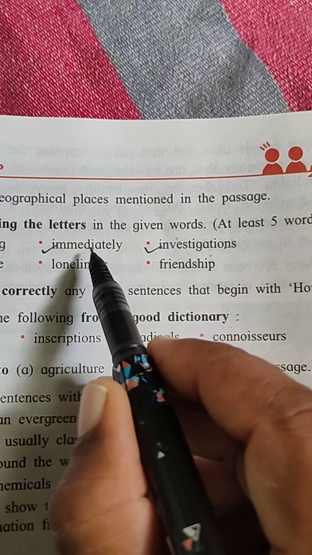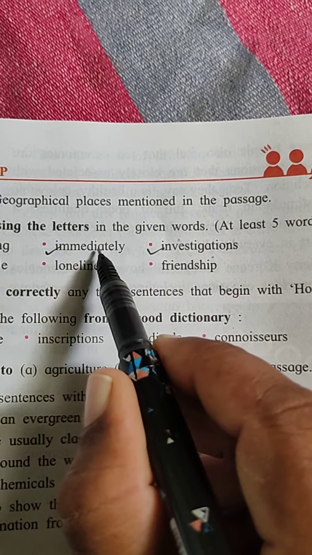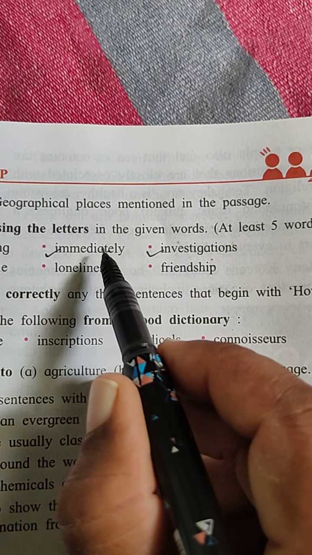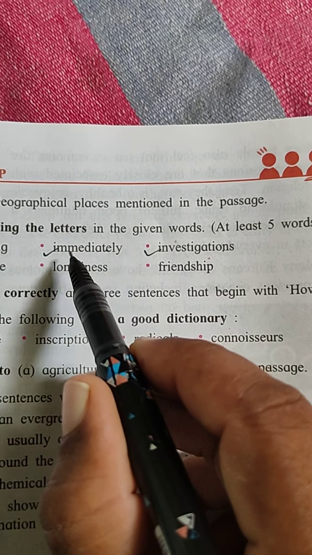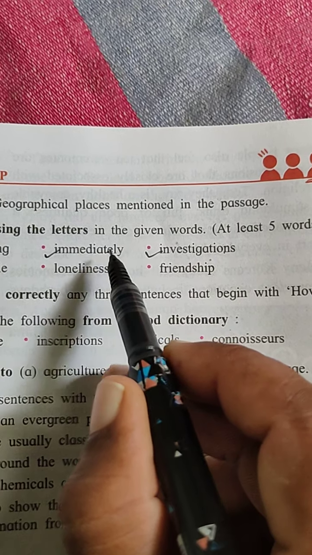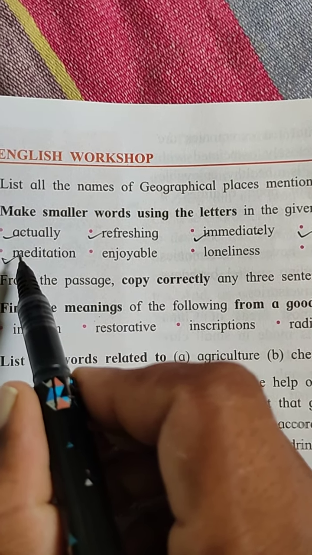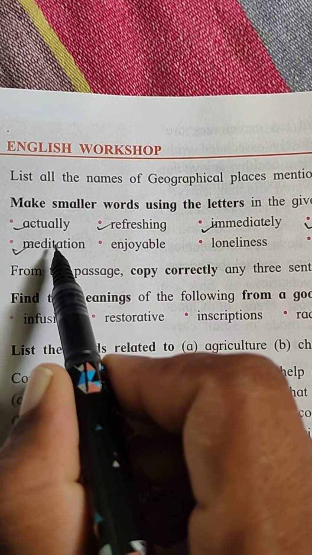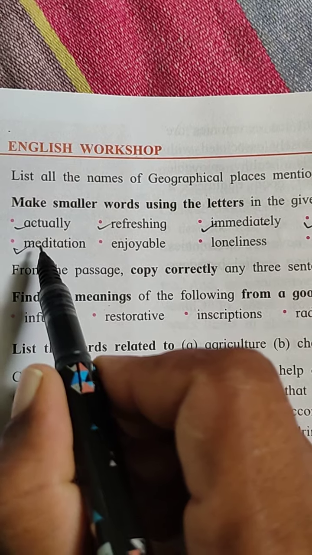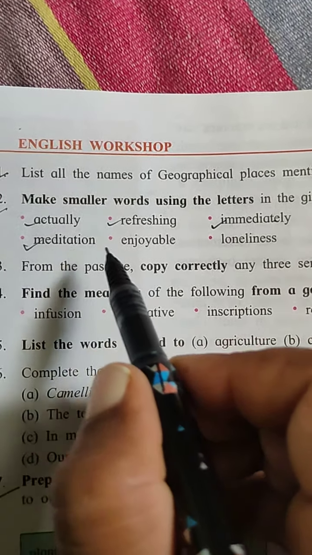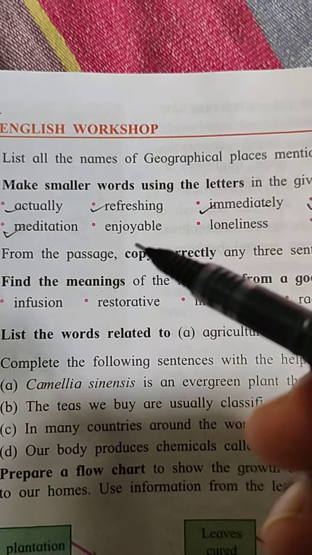Immediately: dial, ate, mat, date. Another word, meditation: eat, on, edit. So those are the smaller words we make from the bigger one.